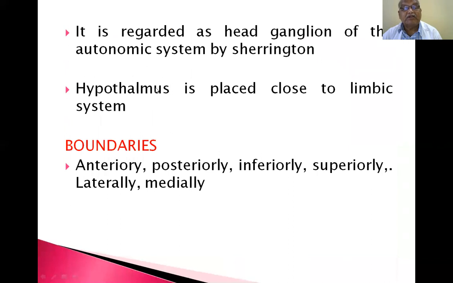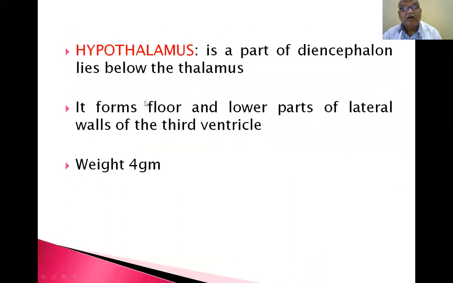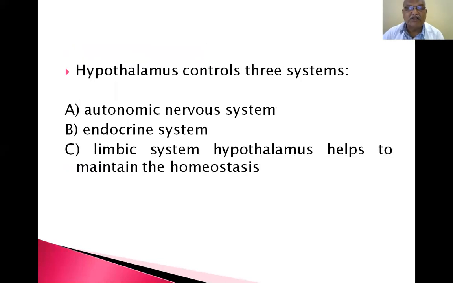Subdivisions of the hypothalamus. The hypothalamus is a part of the diencephalon and lies below the thalamus. It forms the floor and lower part of the lateral wall of the third ventricle. Weight is 4 grams. I already showed you, it is nothing but a group of nuclei. The hypothalamus controls 3 systems: autonomic nervous system, endocrine system, limbic system.